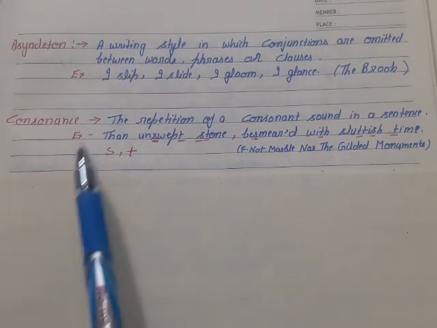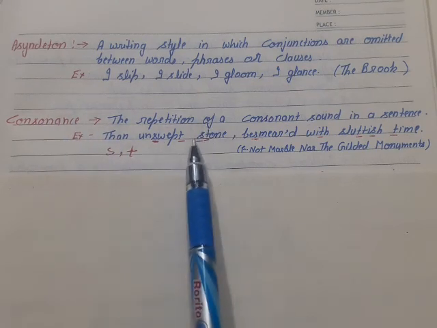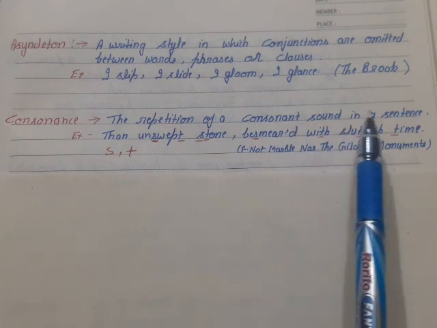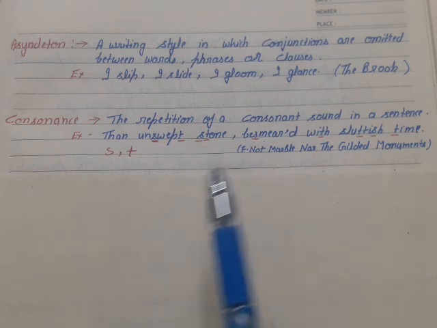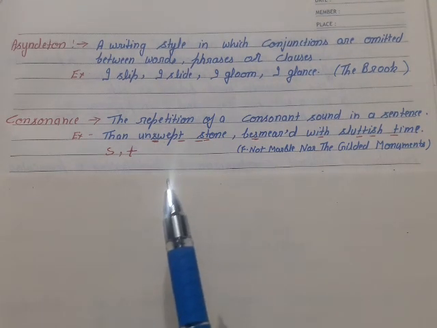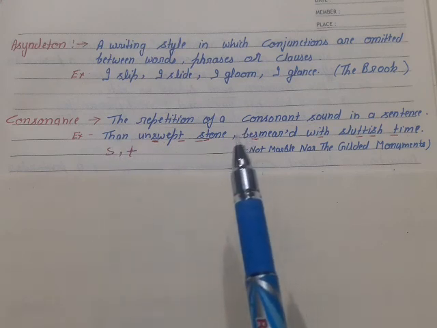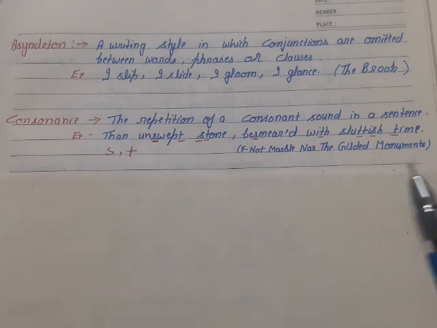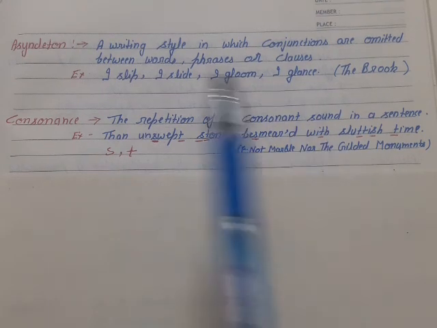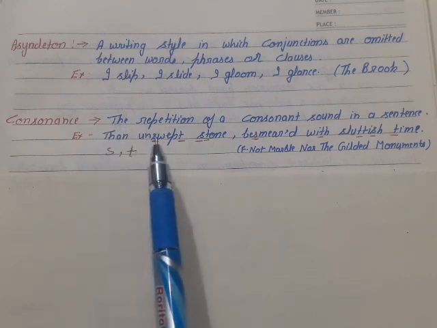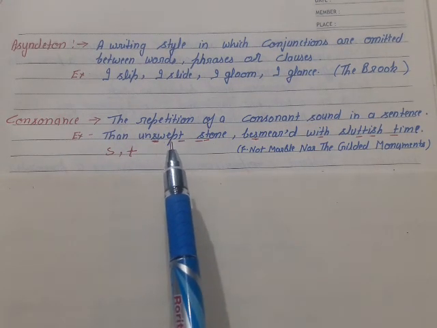Student, our next literary device is consonance. What is consonance? The repetition of a consonant sound in a sentence. Student, the repetition of consonant sound is also in alliteration. So what is the difference between the consonance literary device and alliteration? In alliteration, the consonant is in the beginning of consecutive words, but in the consonance literary device, the consonant sound can be in the beginning, in the middle, or at the end of the word.